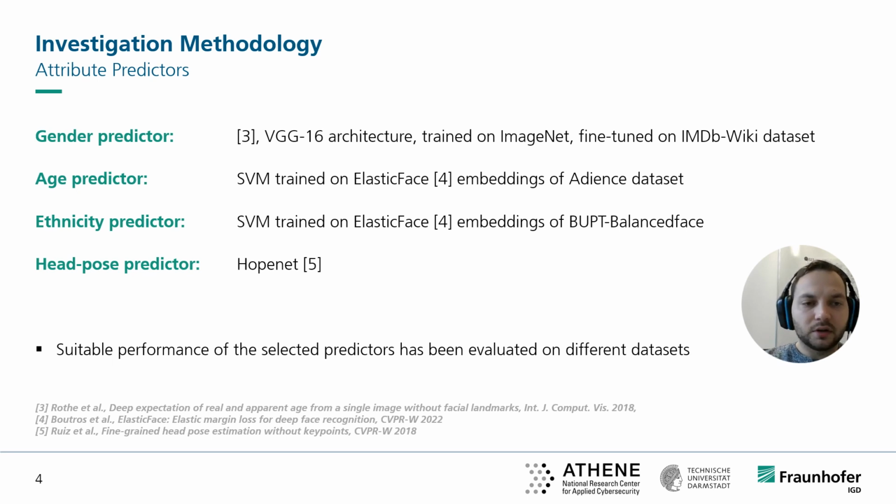The gender predictor we use is based on the VGG16 architecture and was pre-trained on ImageNet and fine-tuned on the IMDB-WIKI dataset. For the age predictor, we utilize a support vector machine trained on feature embeddings extracted using ElasticFace and trained the SVM on the Adience dataset. For the ethnicity predictor, we also used an SVM, but trained it on the ElasticFace embeddings of the BalancedFace dataset. For the head pose predictor, we use the pre-trained estimator named HopeNet. For all the predictors, we report the accuracies on the test benchmarks in the paper.